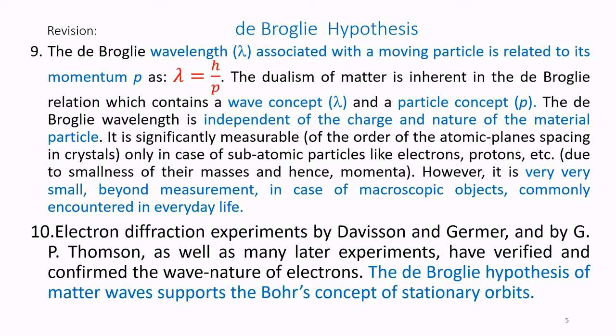Electron diffraction experiments by Davisson and Germer and by G. P. Thomson, as well as many later experiments, have verified and confirmed the wave nature of electrons. De Broglie's hypothesis of matter waves supports Bohr's concept of stationary orbits.